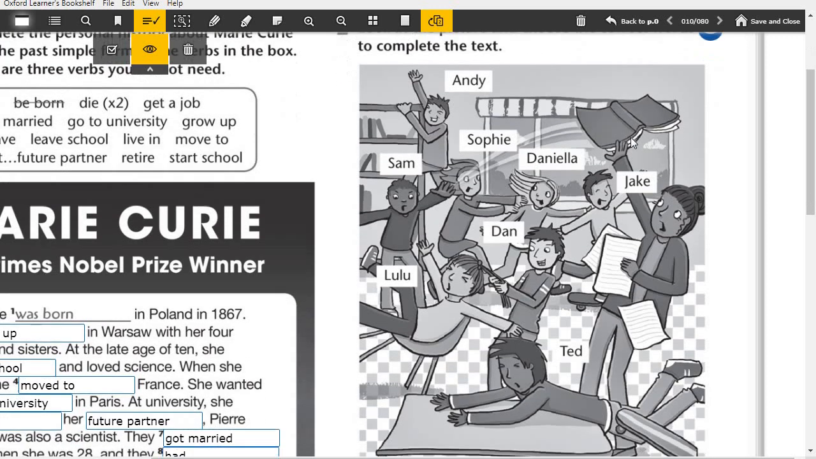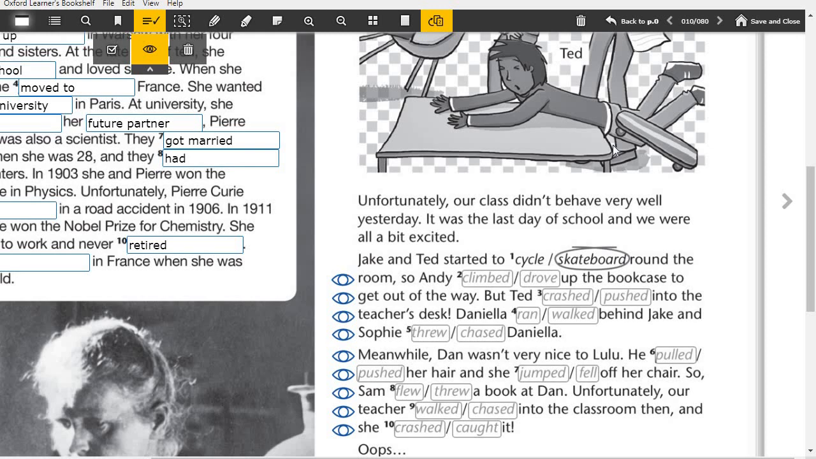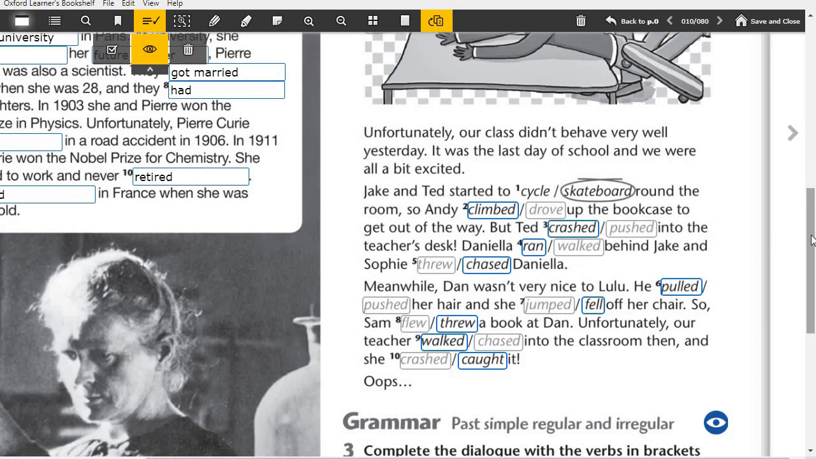Verbs of movement part, we looked at the picture and completed according to it. Unfortunately, our class didn't behave very well yesterday. It was the last day of school and we were all a bit excited. Jake and Ted started to skateboard around the room. So Andy climbed up the bookcase to get out of the way.